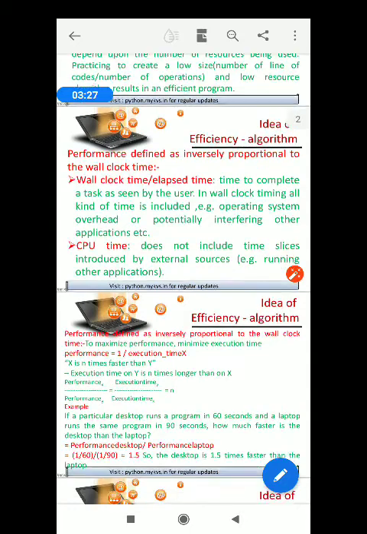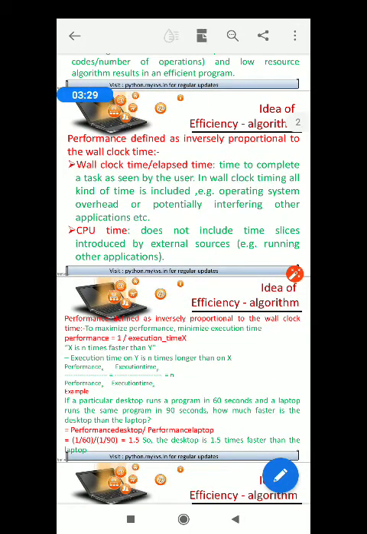Now we have CPU time. CPU time does not include the time slices introduced by external resources. For example, whenever I am writing a program, it becomes processed once it enters into the CPU. But before that, it has to be submitted to the operating system.